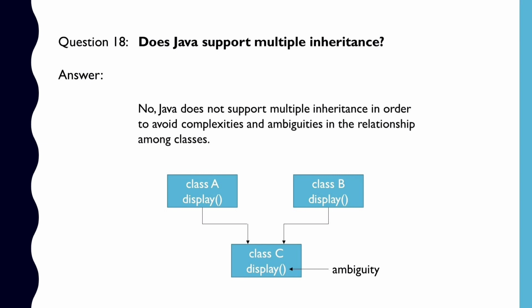Suppose there are two parent classes A and B, and both of them defines a function named display. Now class C is a child class which derives from both the classes A and B. Now if we create an object of C and call the function display through it, then which display function will it call? Will it call the display function of class A or the display function of class B? So there rises an ambiguity. That's why Java doesn't support multiple inheritance in order to avoid these ambiguities.